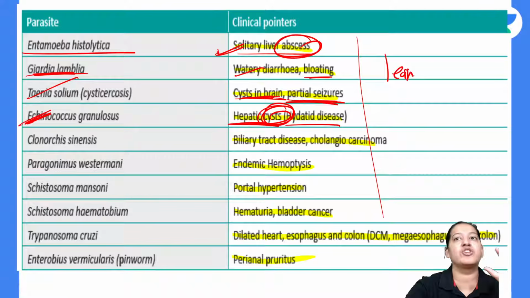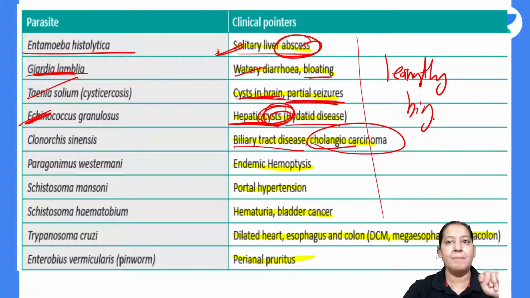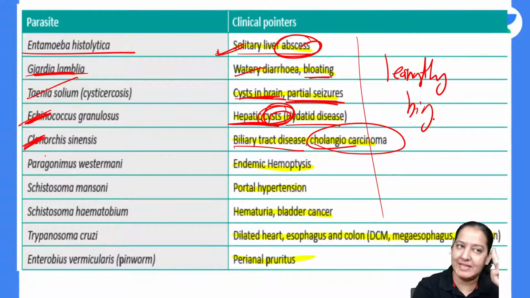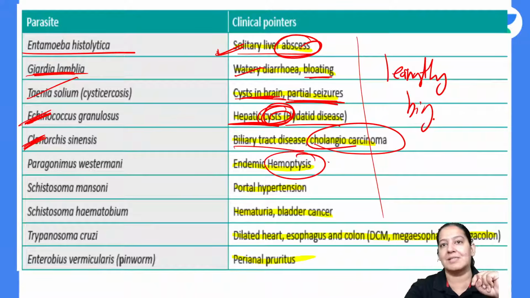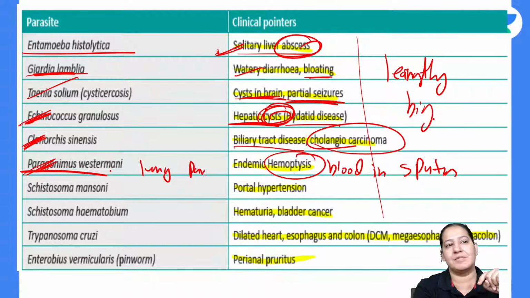In lengthy, big clinical questions you get confused among the 4 options. When the examiner is giving you some biliary tract disease or tumor in the bile ducts, he is giving you a clue that he is talking about Clonorchis sinensis. When the examiner is giving you hemoptysis, that is blood in sputum, only one parasite causes it, the lung parasite. The lung parasite is Paragonimus westermani. It is a lung parasite. Give me a thumbs up.